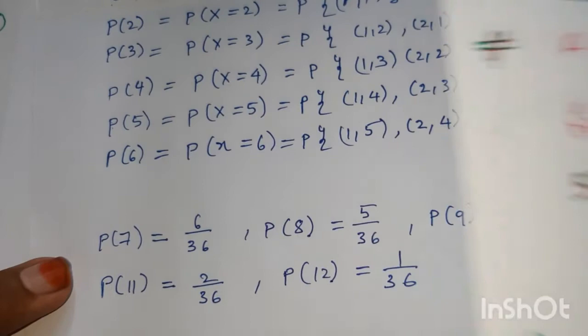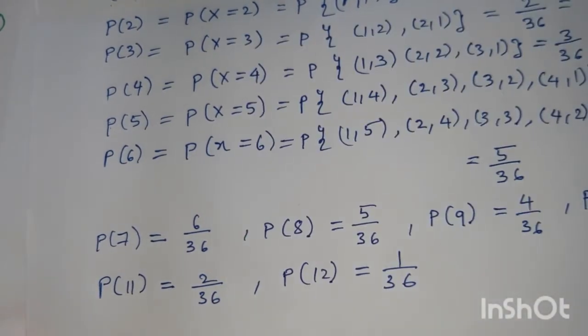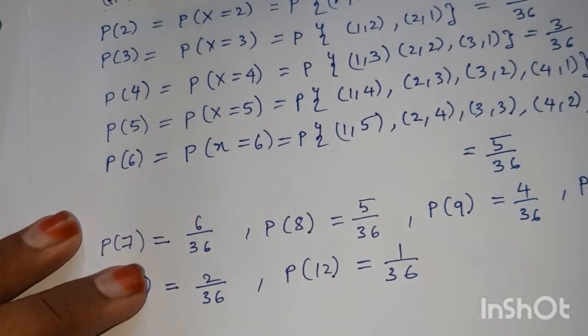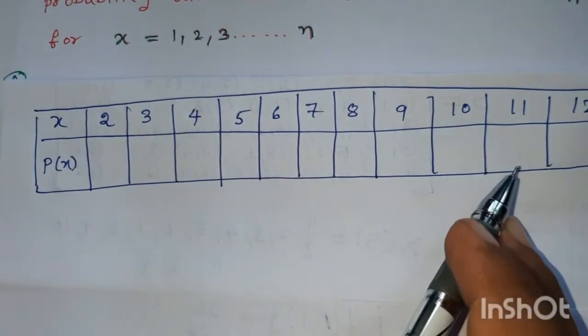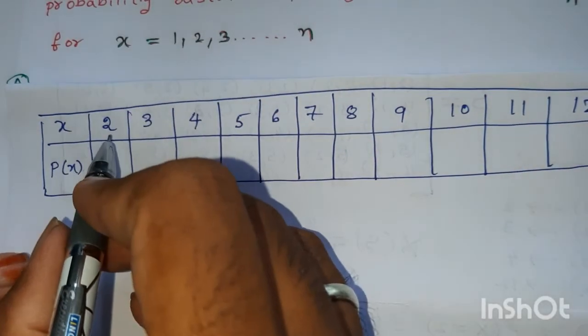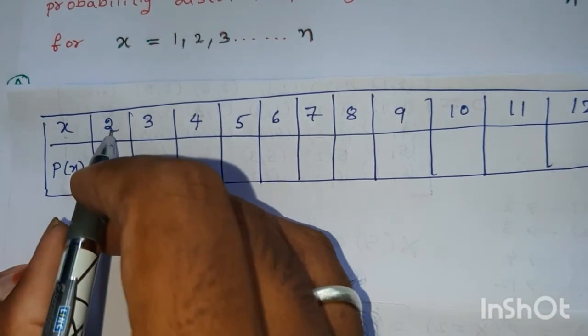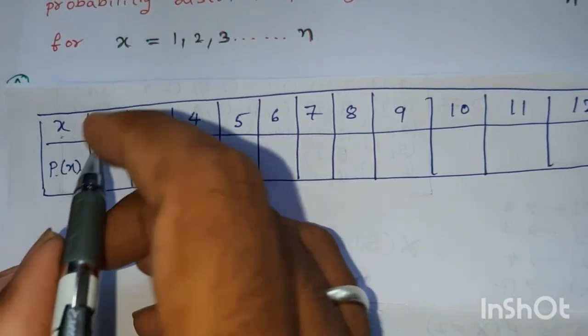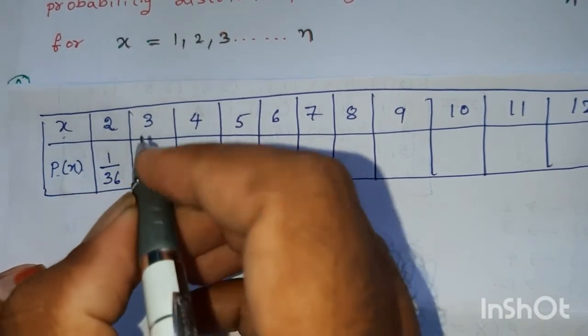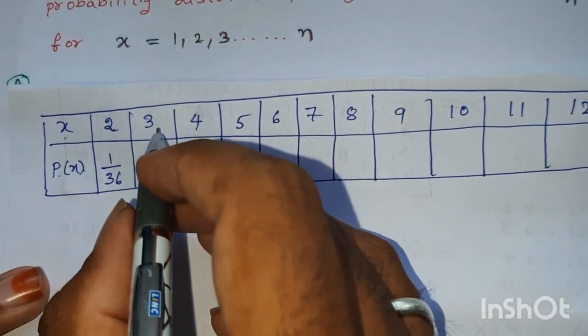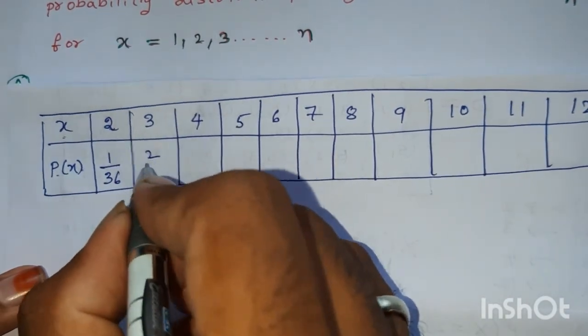Therefore, the probability distribution table is given by this, and this is called the probability distribution table. In this table, when x is equal to 2, P of 2 is 1 by 36. Similarly, P of 3 is 2 by 36.